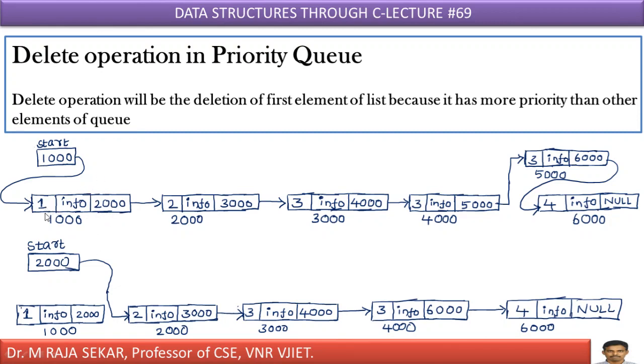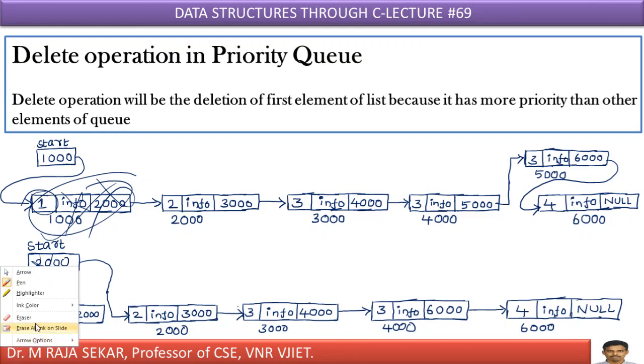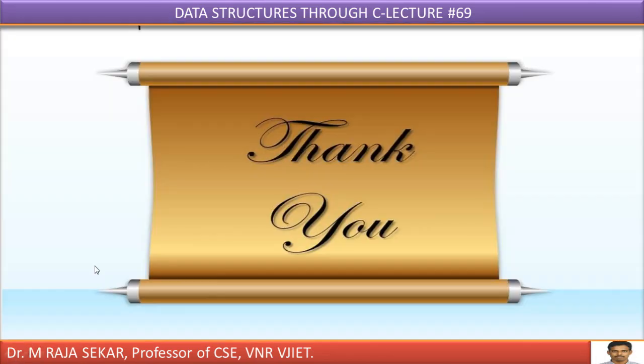This first element, priority 1. As I told you, priority 1 means higher priority. It must be processed first. Therefore, this must be removed. If I remove this one, this address must be updated. Therefore, it will be 2000. 2000 means updated. This must be the case, isn't it?